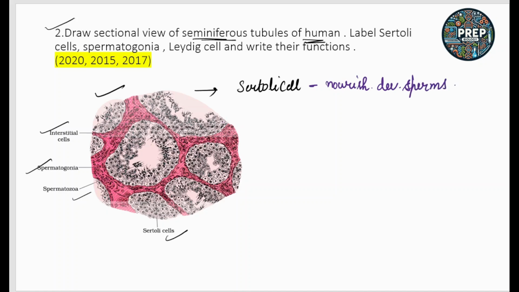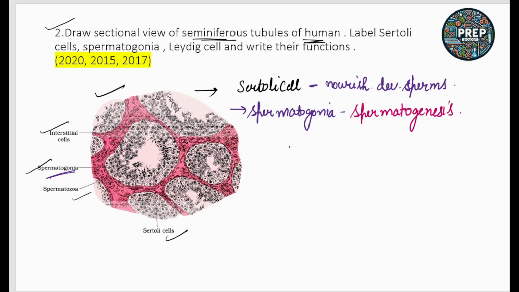If we talk about the spermatogonia, what is the function of spermatogonia? It helps in spermatogenesis, the process in which the sperms are produced.